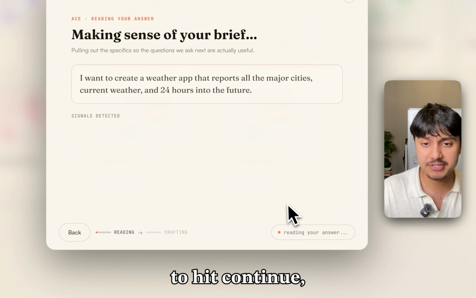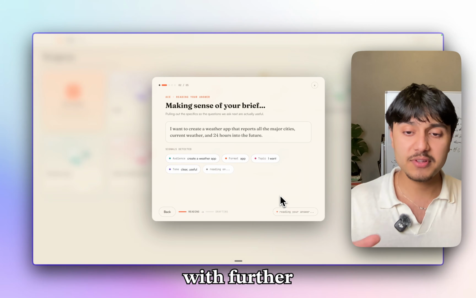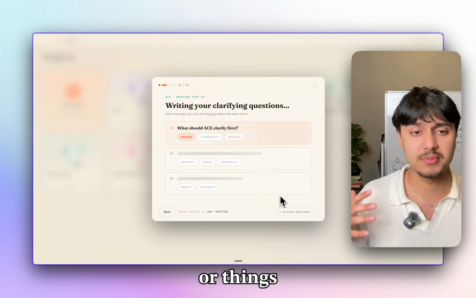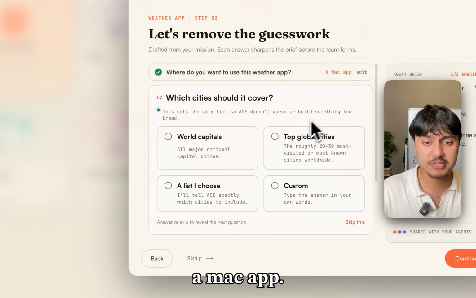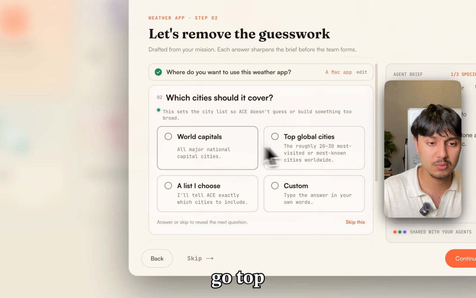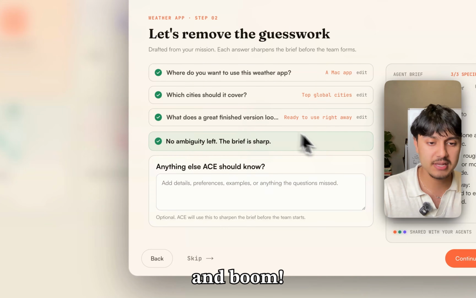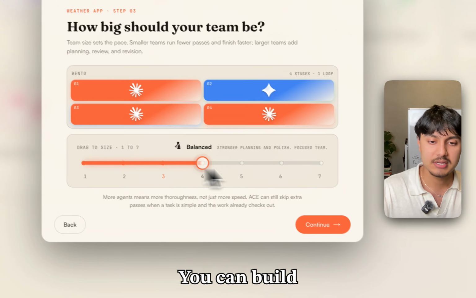Now I'm going to hit continue, and Ace is actually going to analyze that question and come up with further questions to help reduce any ambiguity or things that it's not fully clear about. What do you want to use this weather app for? I'm going to say a Mac app. I'm going to say we'll go top global cities, ready to use right away, and boom. If you have any additional things you want to say, you can add it here, but I'm good. Now you can build the team.